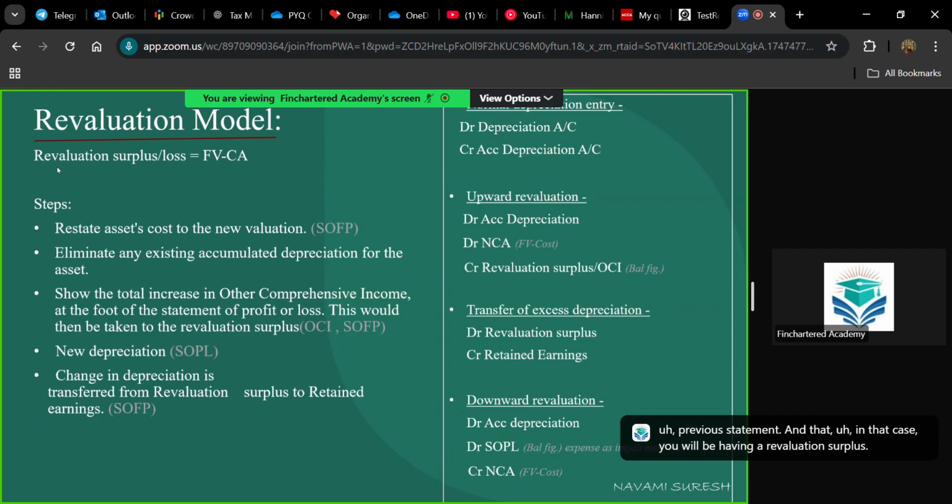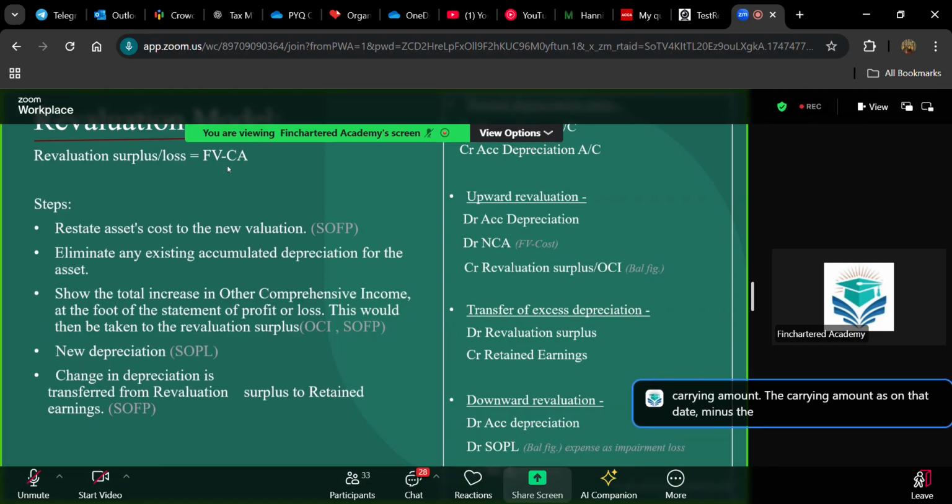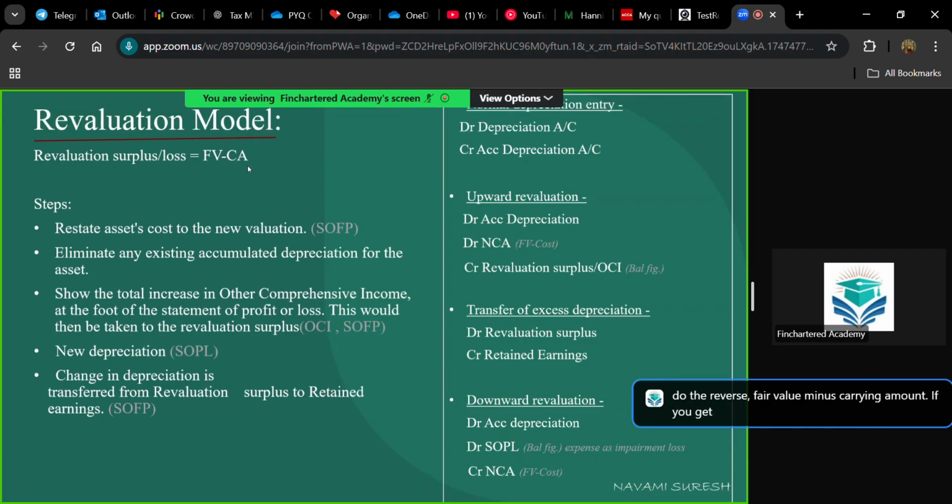There will be a revaluation surplus or loss where you are comparing the fair value and the carrying amount: the carrying amount as on that date minus the fair value of this date, or you can do the reverse, fair value minus carrying amount. If you get a positive figure by doing this equation, if there is an increased market value for your asset when compared to the carrying amount, in that case, this increase is known as revaluation surplus and the decrease is known as revaluation loss.